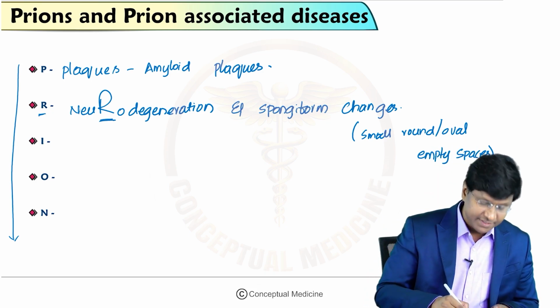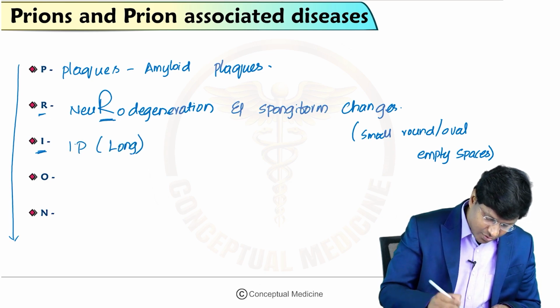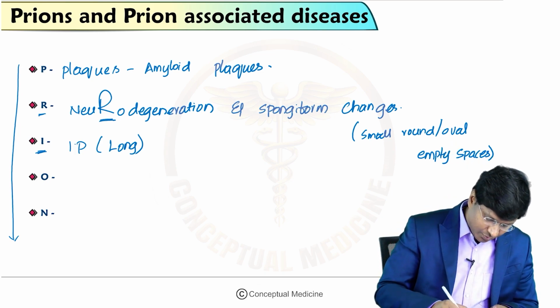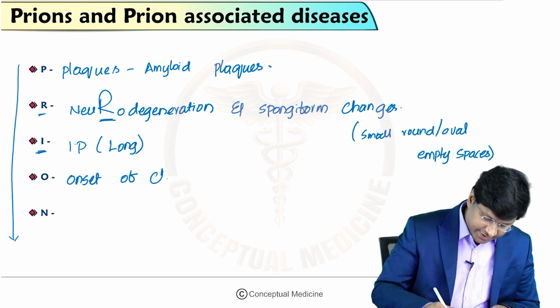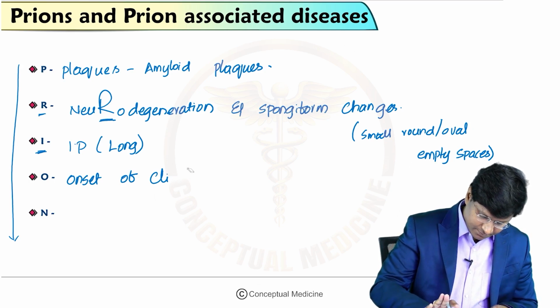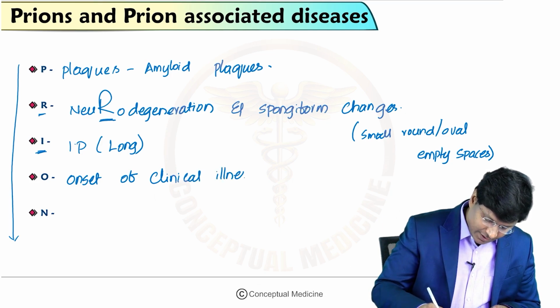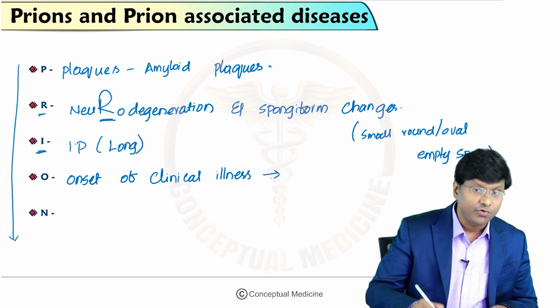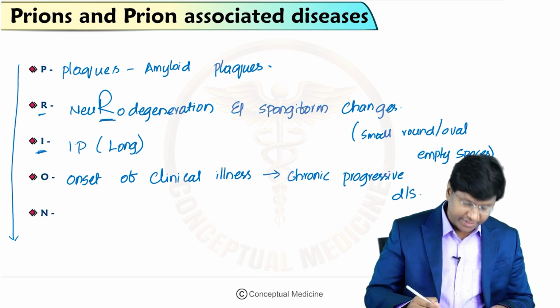And the letter I stands for incubation period. So how will be the incubation period? They have a long incubation period. And the letter O, the onset of the clinical illness, is followed by a chronic progressive disease.